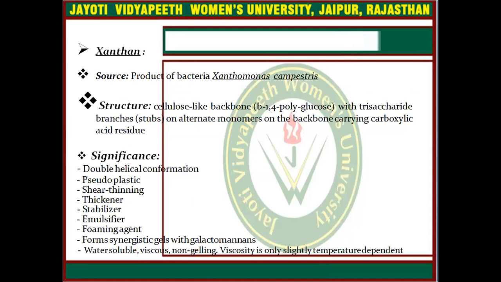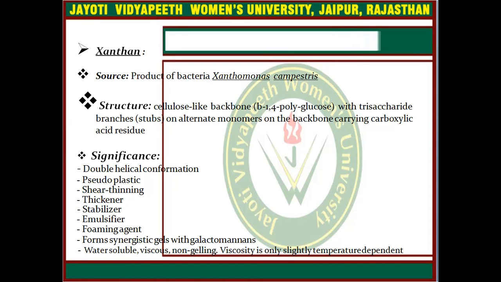Next example is xanthan. The source is a product of the bacterium Xanthomonas campestris, and its structure is basically a cellulose-like backbone, beta 1,4 polyglucose with trisaccharide branches on alternate monomers on the backbone carrying carboxylic acid residues. What is the significance of xanthan? Basically it has a double helical conformation. It is pseudoplastic, shear thinning.